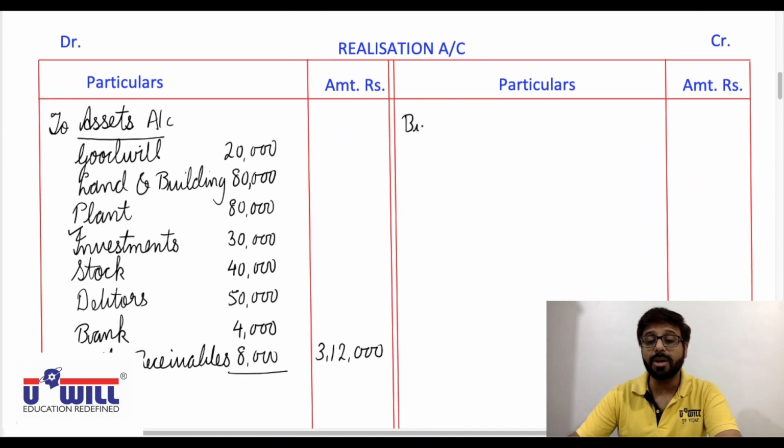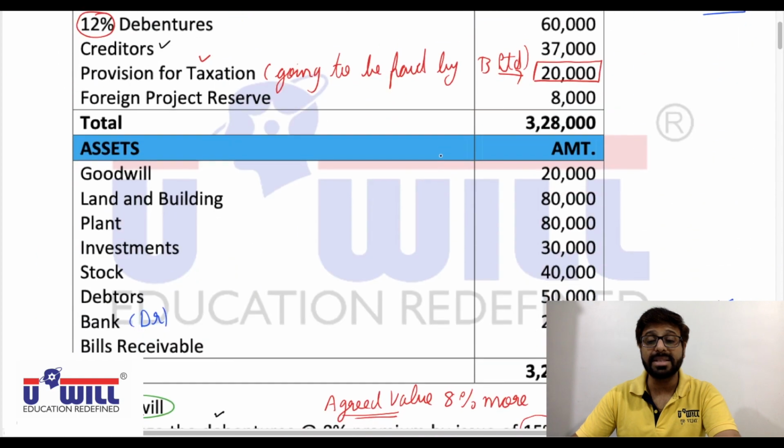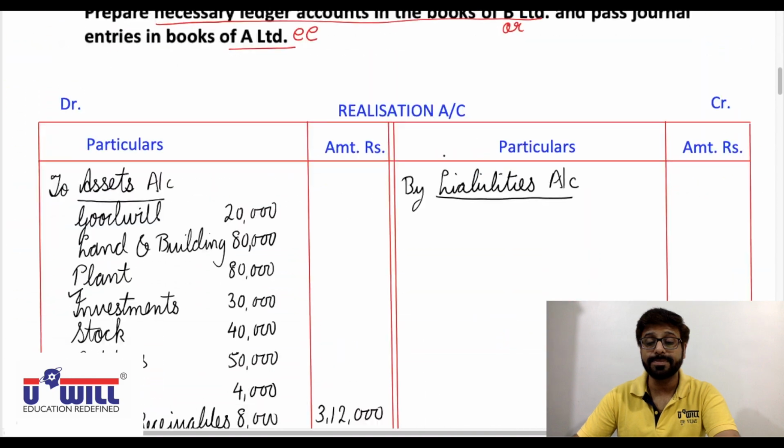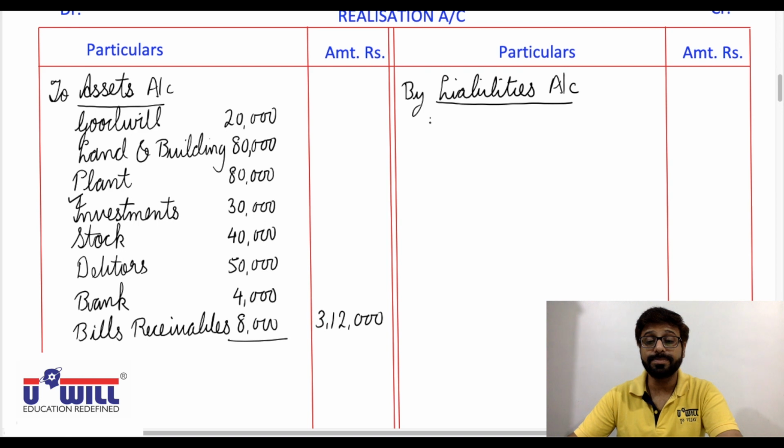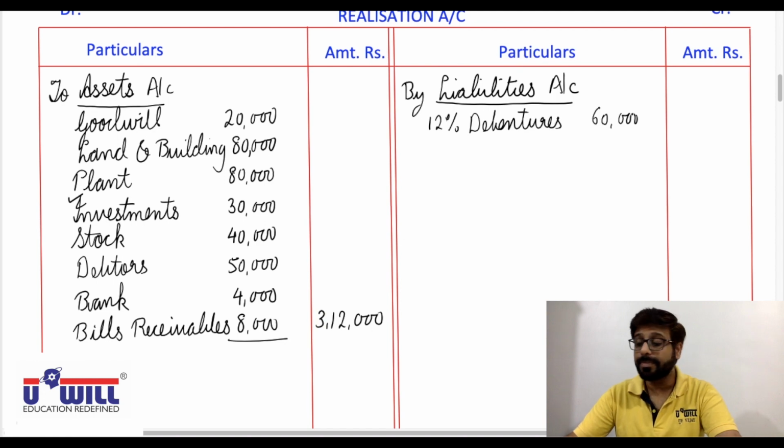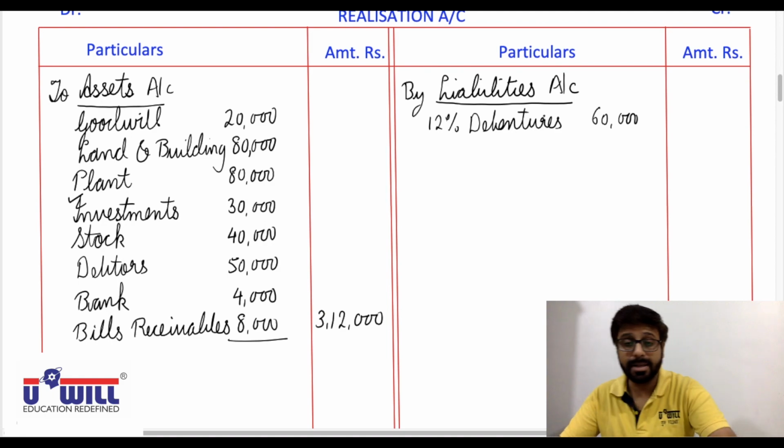To realization account means in realization account on credit side by liabilities account. Okay, in realization account credit side by liabilities account, the old company has 12% debentures of 60,000, 12% debentures 60,000, and creditors are 37,000.